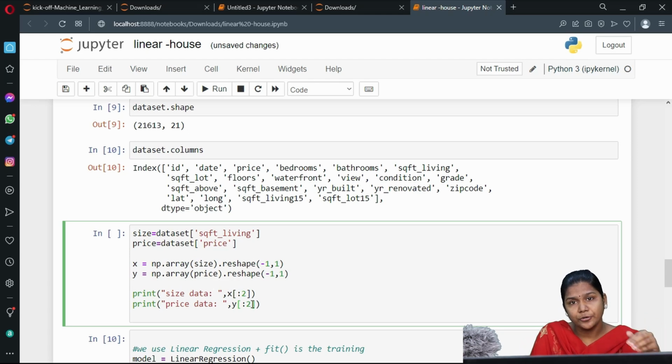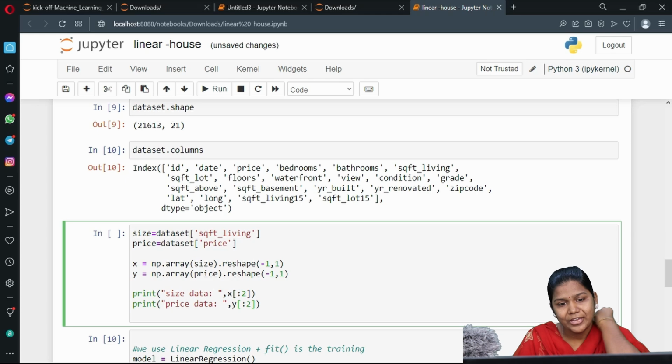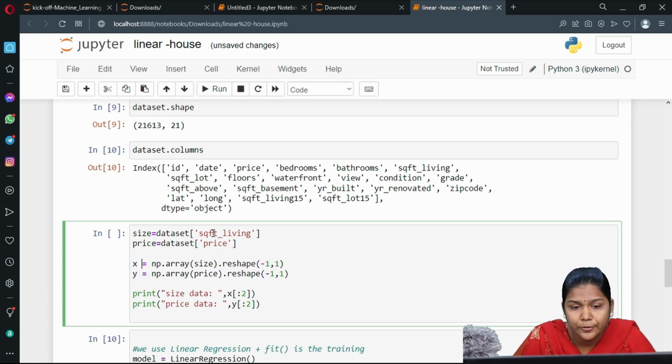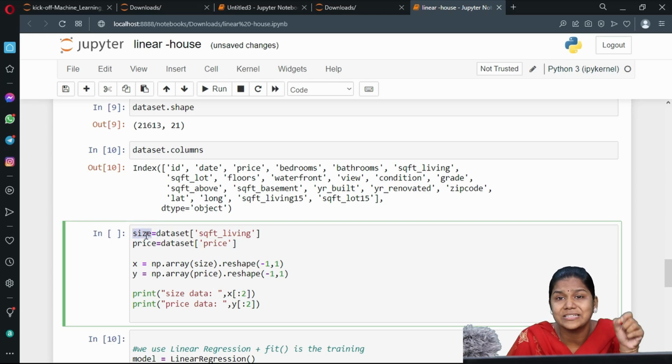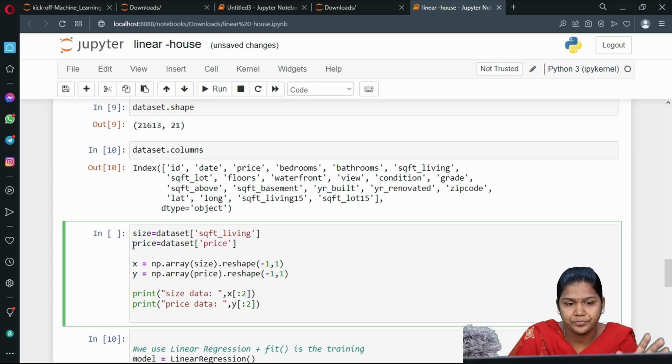Next, what we are going to do? We are going to categorize the data. It means we are going to divide input and output basically. What I am doing: we have a column like square feet living, right? That column data I am storing in a variable called size. Price information, the price column, I am storing in the price variable.